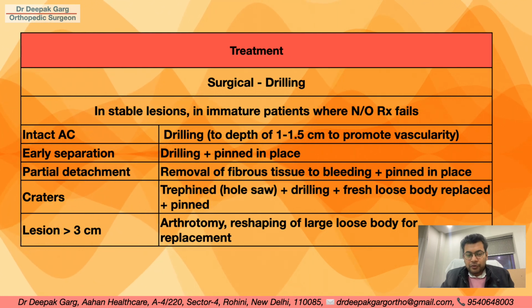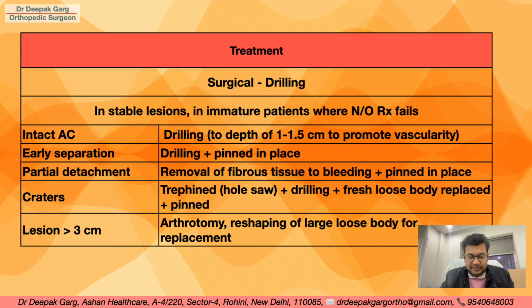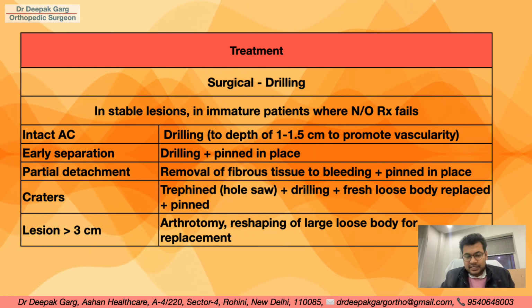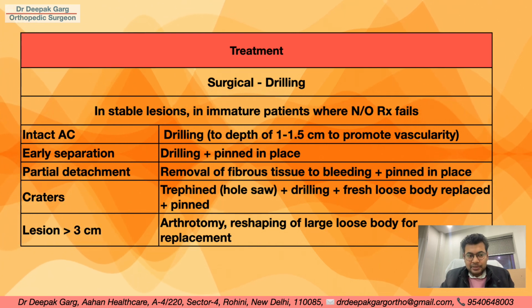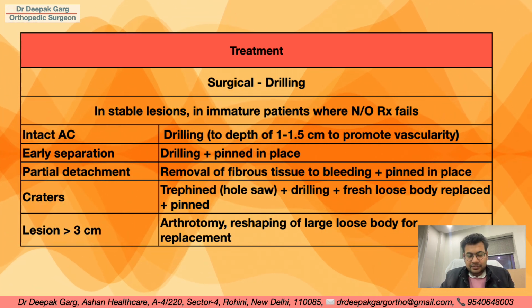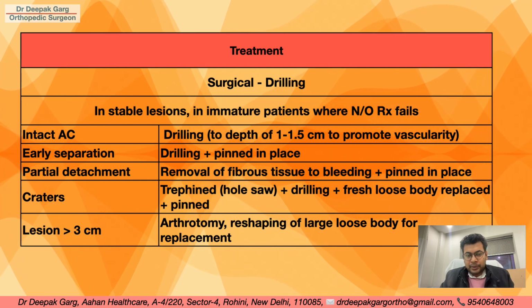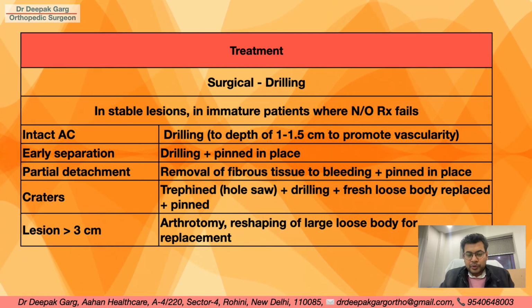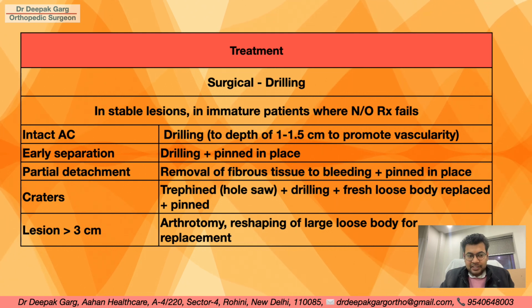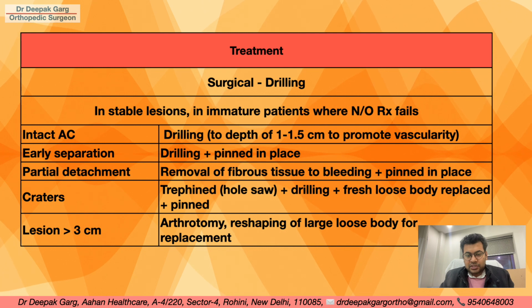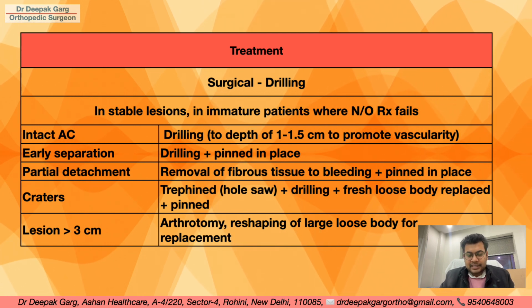We go for drilling in stable lesions, that means stage 1, 2 and 3, and in immature patients where non-operative treatment fails. Let's look at the various stages and how drilling helps. If the articular cartilage is intact, we go for drilling to a depth of 1 to 1.5 centimeters to promote vascularity. If it is in the stage of early separation, we drill it, but if it is still not stable and may fall, we pin it in place.